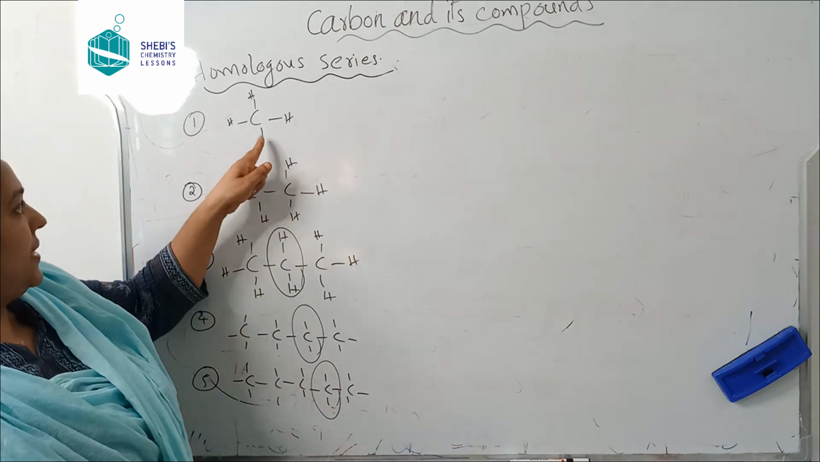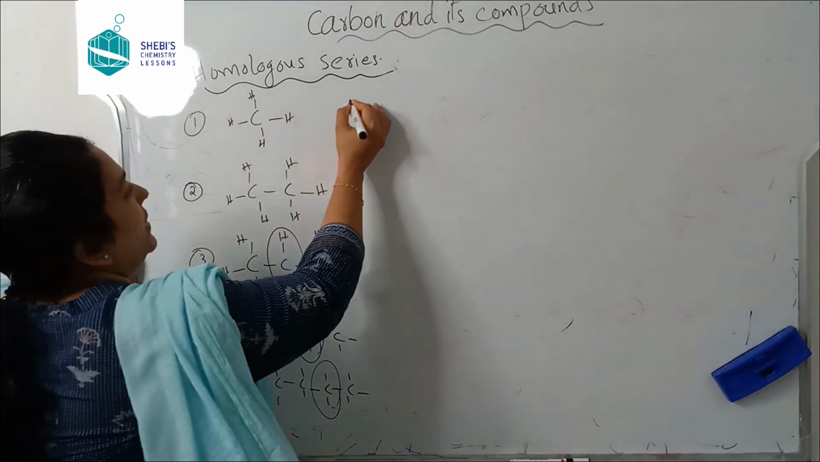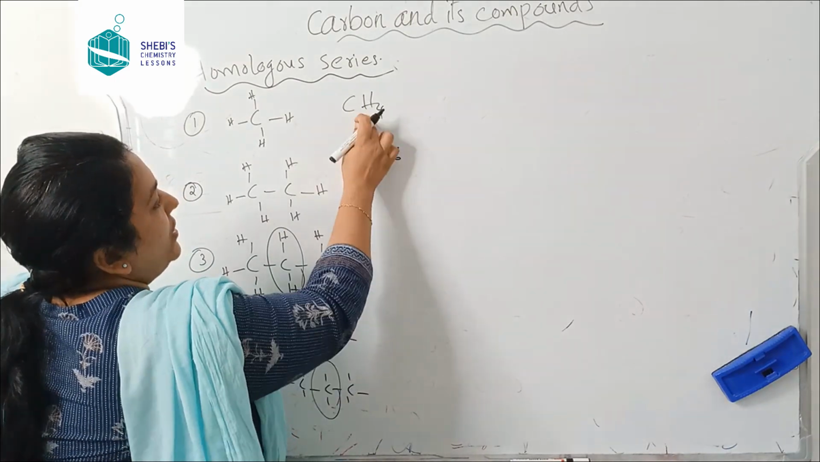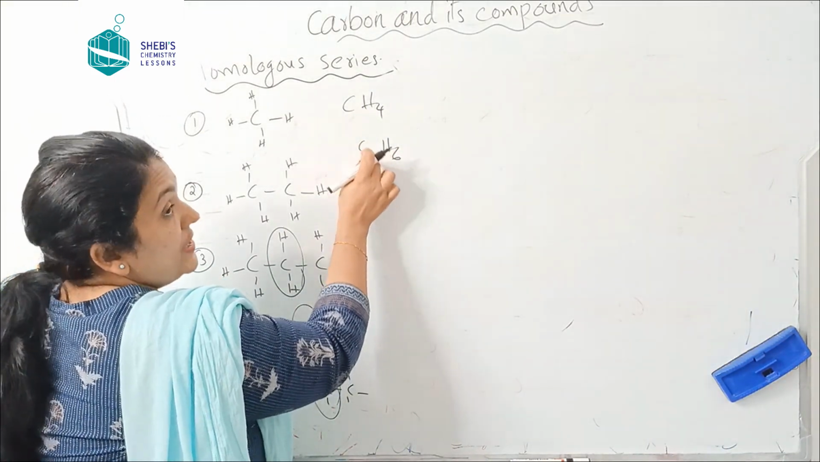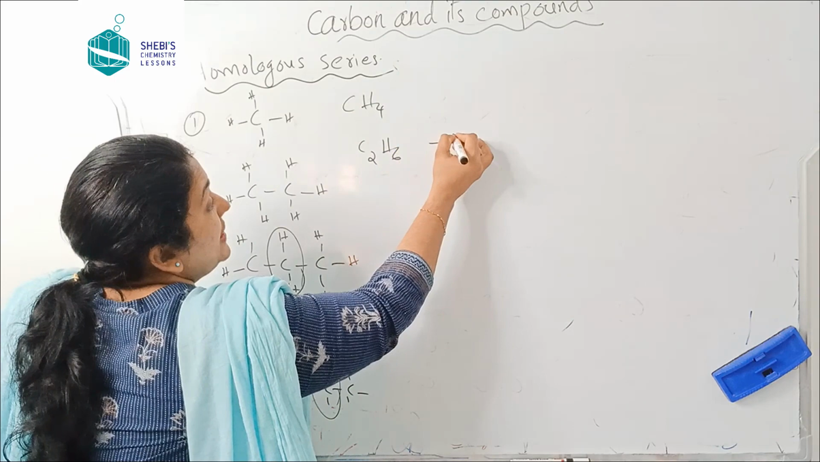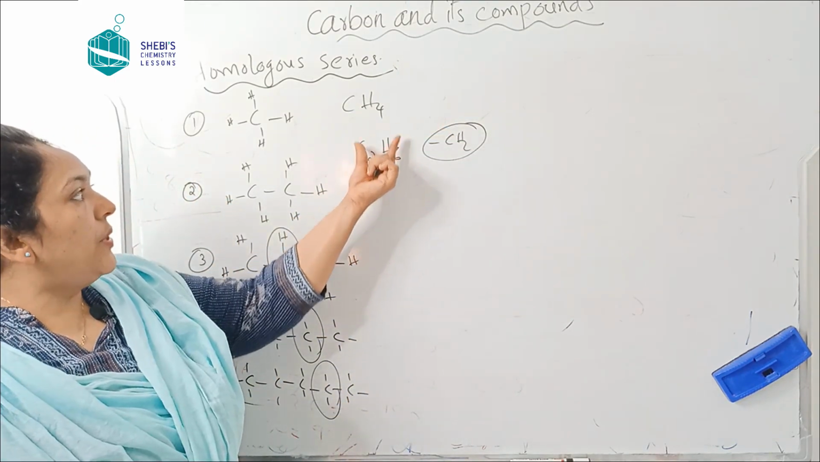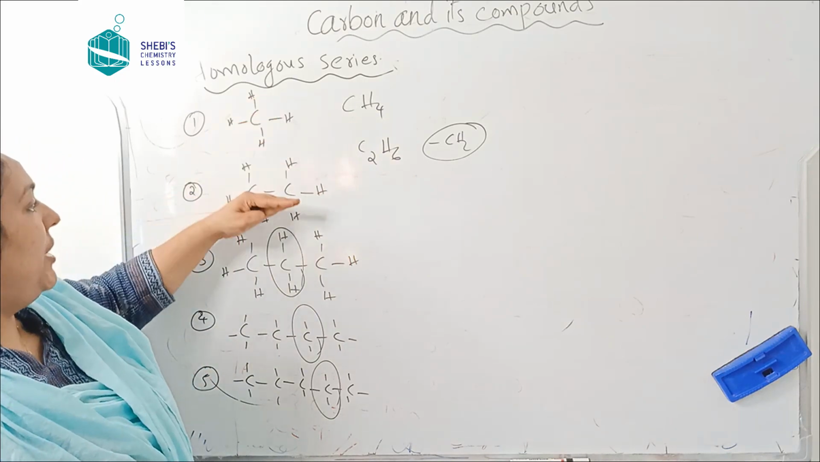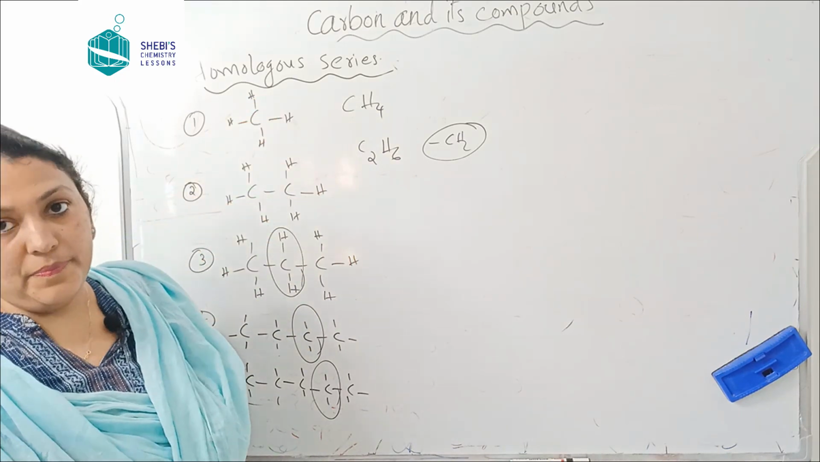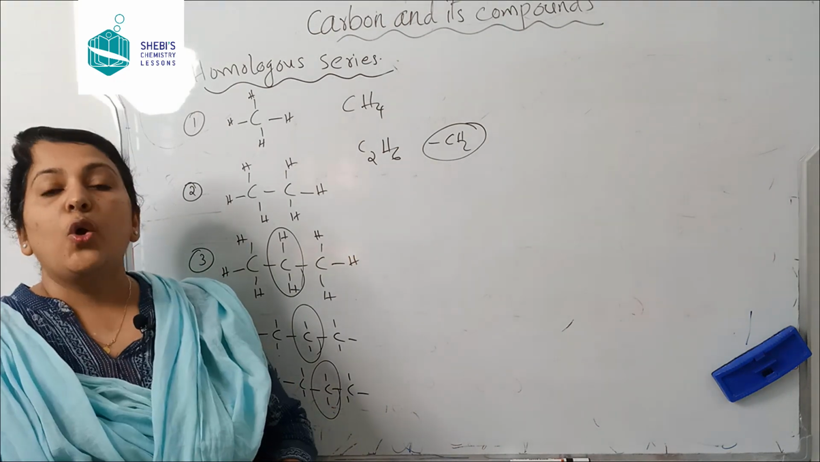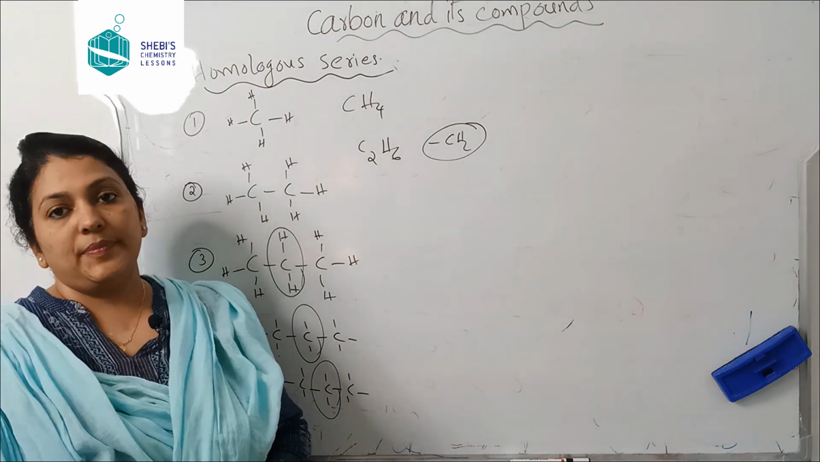Isn't it? See here, this is CH4. This is CH4. This is C2H6. What's the difference? What is the difference between these two? One CH2 is different, isn't it? 1 carbon and 2 hydrogen atoms are increasing one by one. Okay? So, such a series is called homologous series.